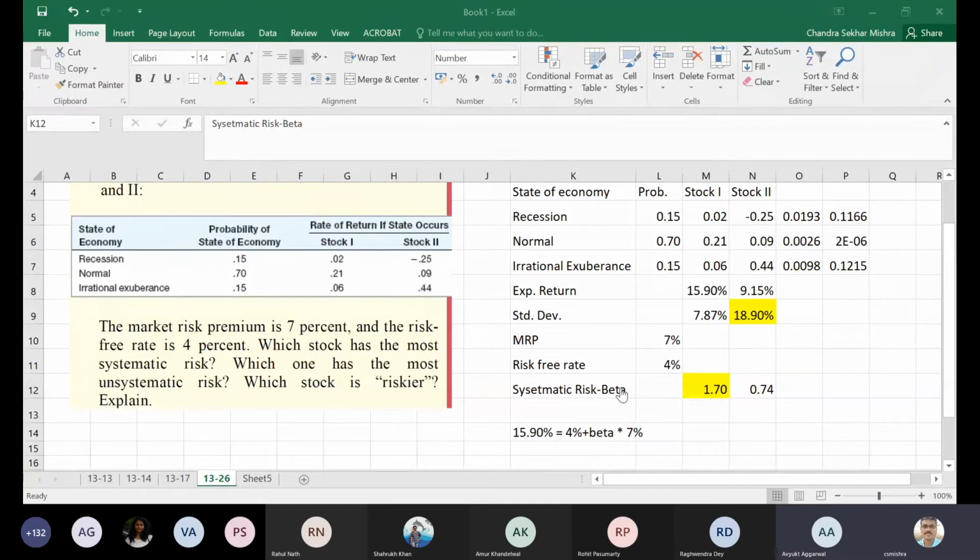Yes, sir. Okay, so unless you are given the correlation coefficient, you cannot do that. Now maybe you can find out the correlation coefficient from the given data. Please try to find out. Do you have any way to find out the correlation coefficient with given data? If you have, then you can find it out.